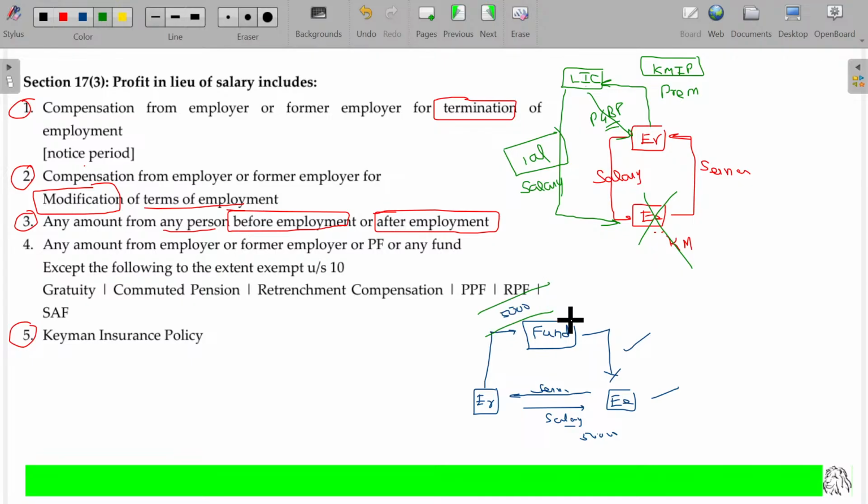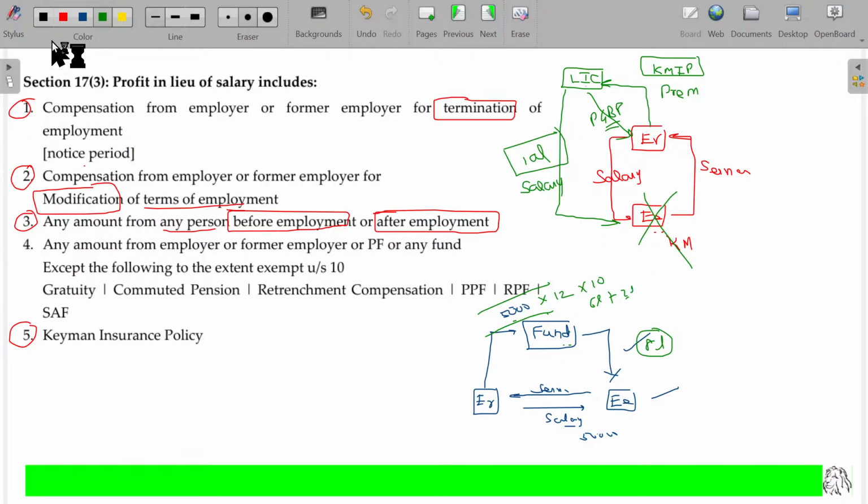So the amount is deposited in your fund account, in your name. Probably around 12 months, every month 5,000, that is 60,000 rupees. We have invested almost 10 years, 6 lakhs. Together with the interest, 6 lakhs plus some interest, 2 lakhs, everything put together, you are getting 8 lakhs from whom? This fund. 8 lakhs from the fund. Is that clear? This 8 lakhs will be considered as profit in lieu of salary.